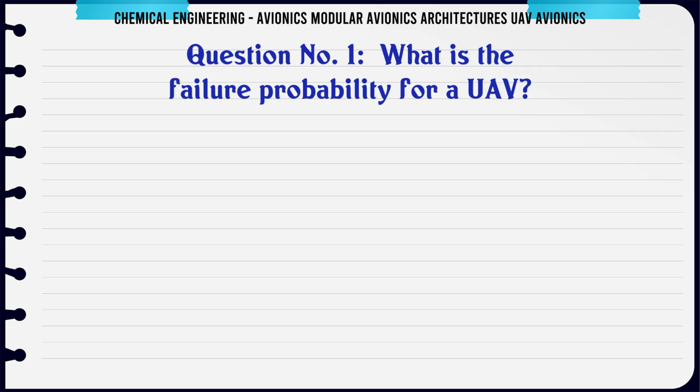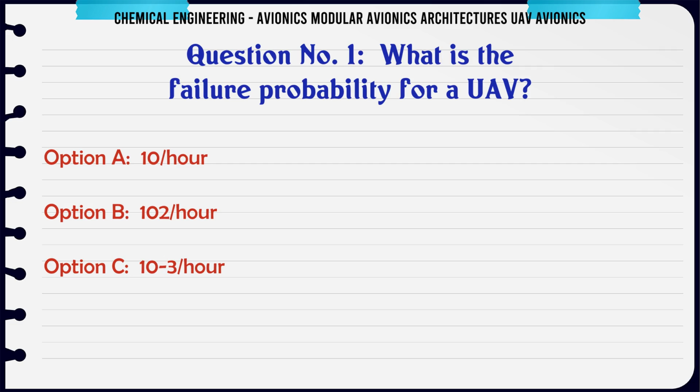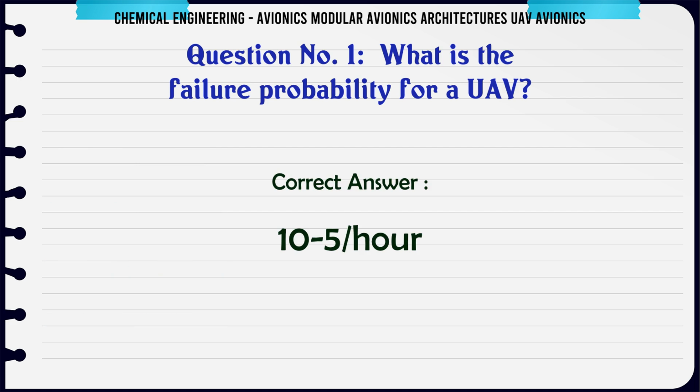What is the failure probability for a UAV? A 10^-R, B 10^-2R, C 10^-3R, D 10^-5R. The correct answer is 10^-5R.